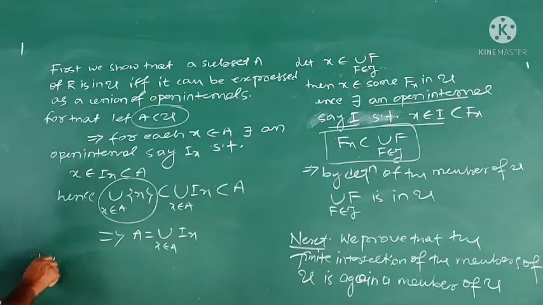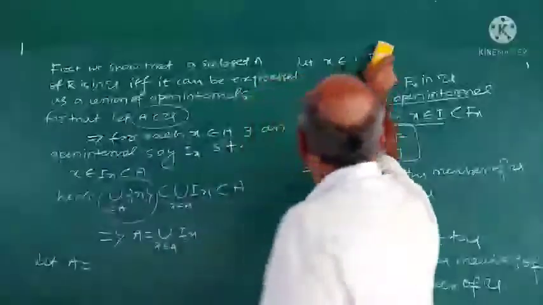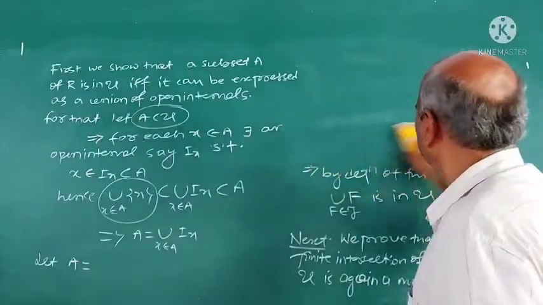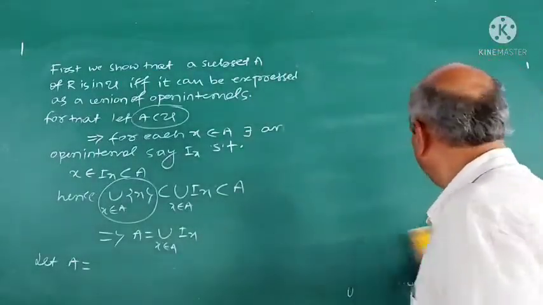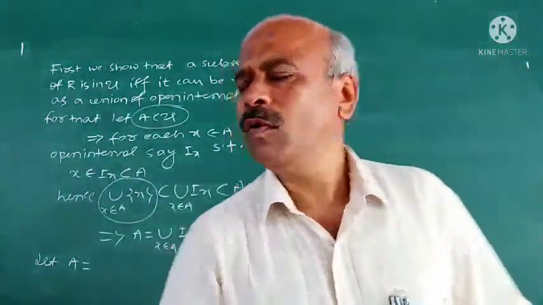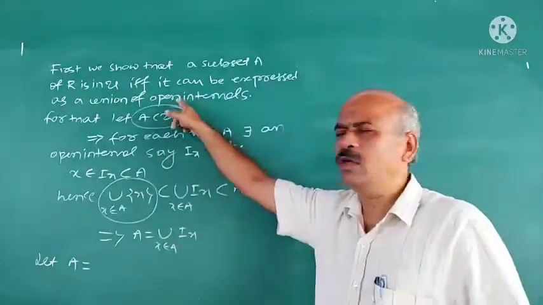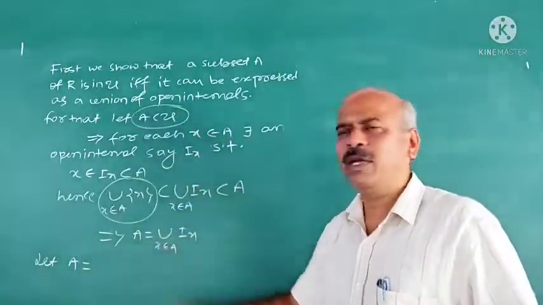Now we take any two arbitrary members. What happens here? We have proved that a member A belongs to U if and only if it can be expressed as a union of open intervals. Every member of U is a union of open intervals.